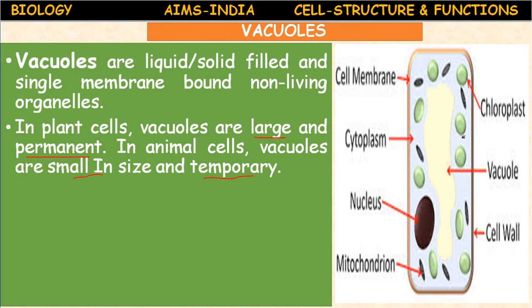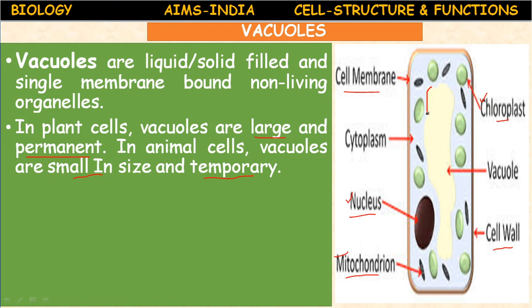So you see the plant cell vacuole compared to all organelles, chloroplast, cell wall, nucleus, mitochondria. For example, you compare with the mitochondria, nucleus and chloroplast, which is the largest in size?